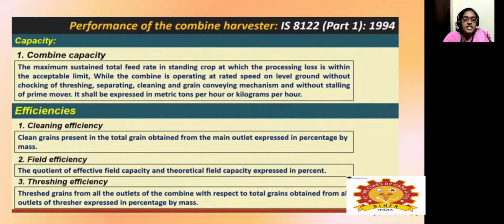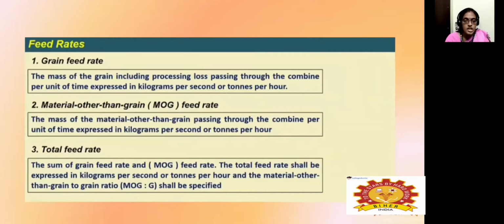Then the field efficiency means the quotient of the field effective capacity and the theoretical capacity, which is expressed in terms of percentage. Then the threshing efficiency is the amount of grains received from all grain outlets of the combine with respect to the total grains obtained from the outlet of the threshers, which is expressed in terms of percentage by mass.